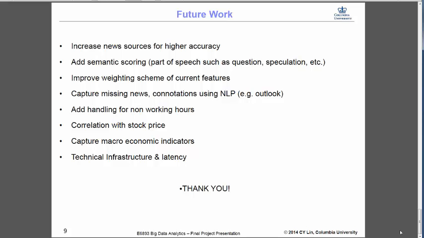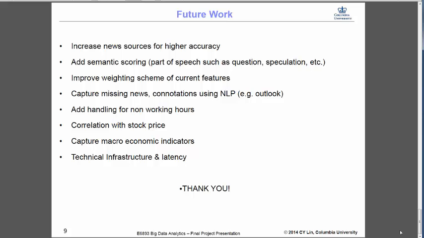And we can always increase the news sources for higher accuracy, and we can also leverage NLP to capture missing news. For example, if a word is not spelled correctly, or if some of the words in a part of speech are missing, or things like that, we can use NLP to actually capture those tweets in a more realistic fashion.